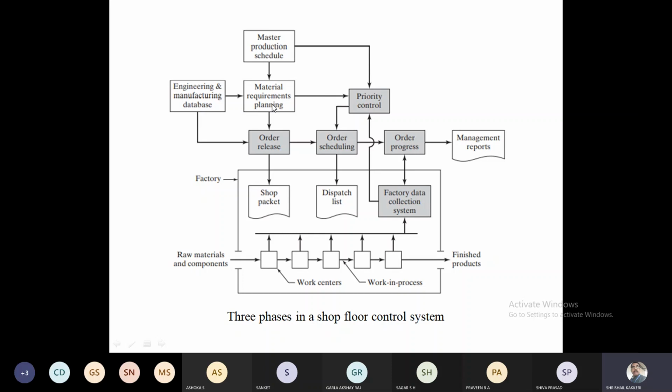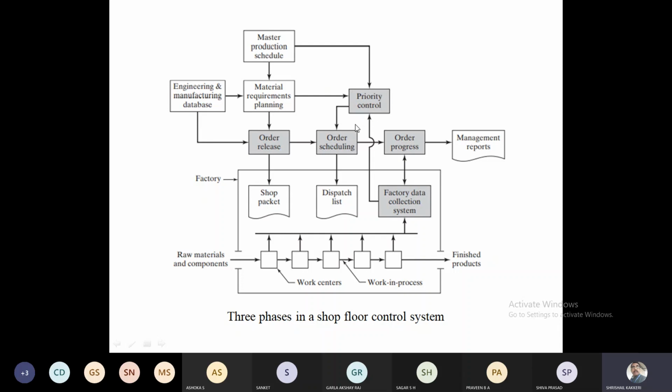That is called the engineering and manufacturing database. By having enough data from the engineering and manufacturing database and the material requirement plan, we can go for the priority control.